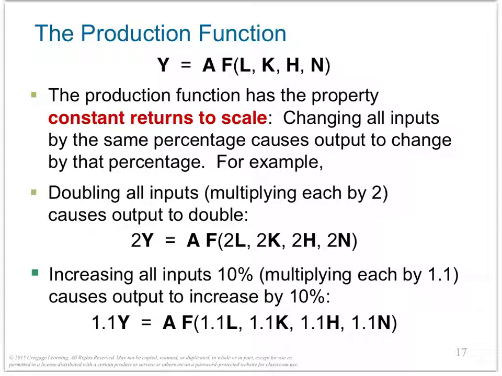It's the constant returns to scale idea, but the definition is very easy. If you change all inputs by the same percentage, and if the output changes by the same percentage, then you can say that your production function has constant returns to scale. So what does that mean?